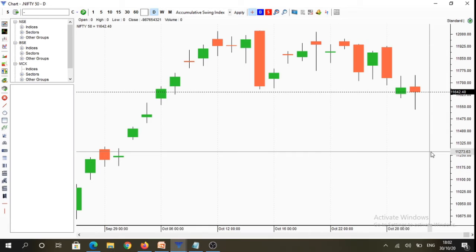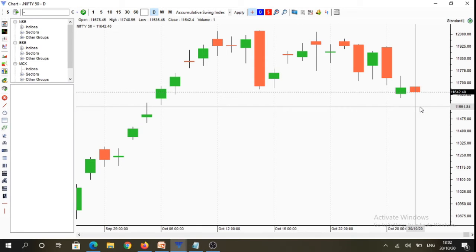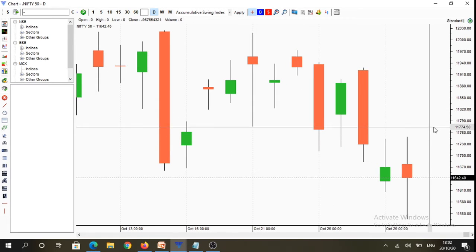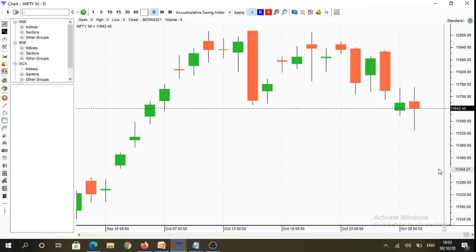If we see the daily candlestick, we will see that we had a red candlestick, that is it was under control of sellers. And you would also observe that we had an outside candlestick, that is we took out previous day's highs and previous day's lows, and we had a red candle because we closed below the open, as we opened at 11,678 levels and closed at 11,642 levels.